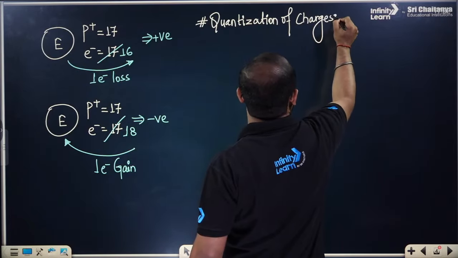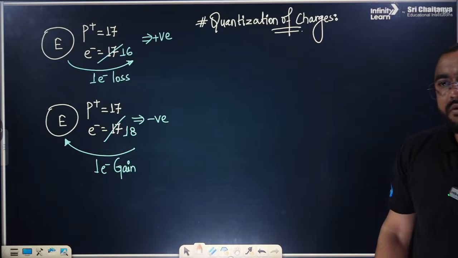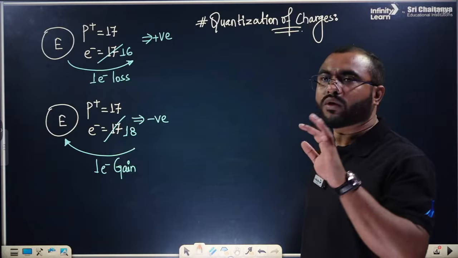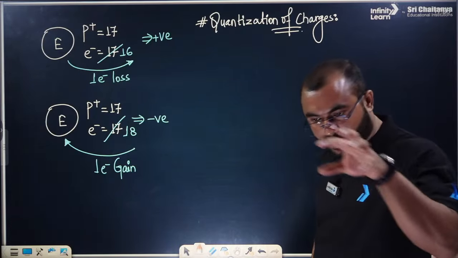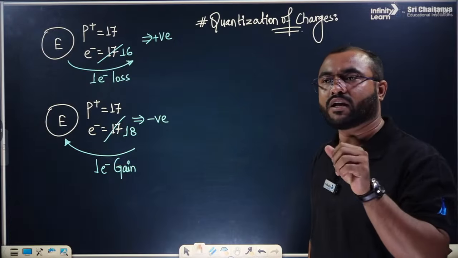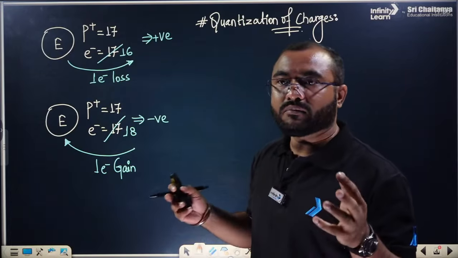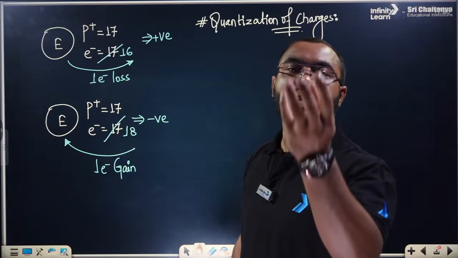It means the amount of total charge which is there in that particular element or matter. In that particular atom, in that amount of material, there is not just one electron or one proton. There will be millions and billions of electrons and protons. Getting my point? How do we find the total number of charges?